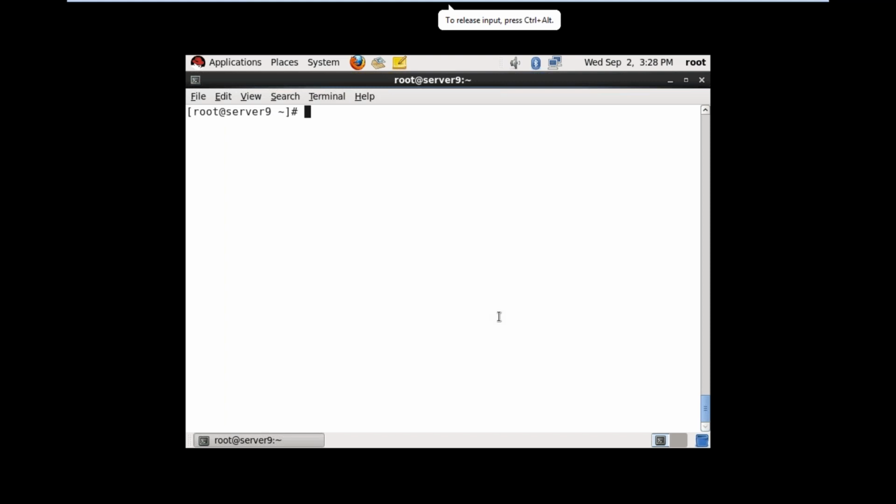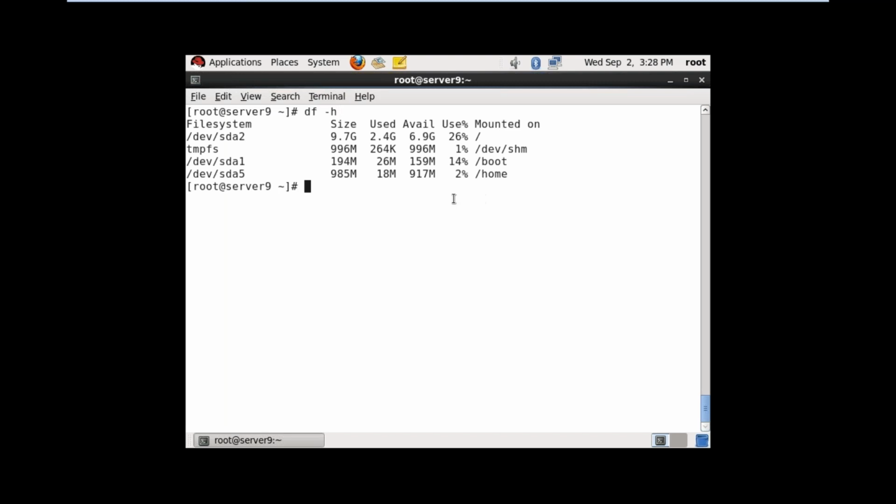Those are different drives. Like that in Linux, slash is a different file system directory. This is the operating system directory. Slash home is a different file system directory. Slash boot is a different file system directory. Like in Windows C drive, D drive, E drive, here we can have the different drives.